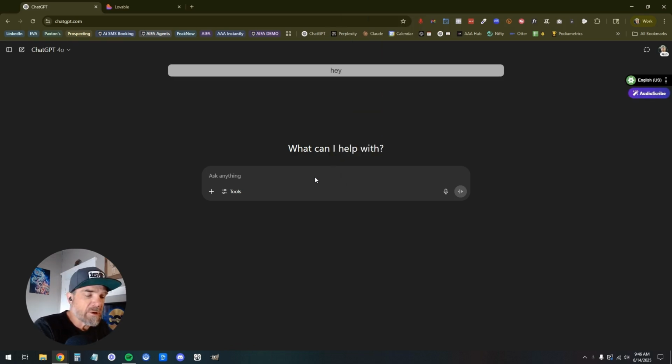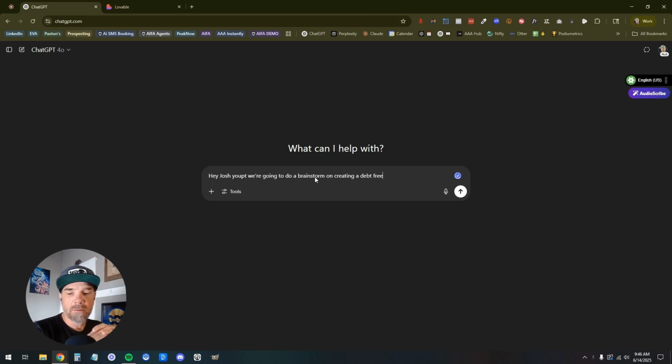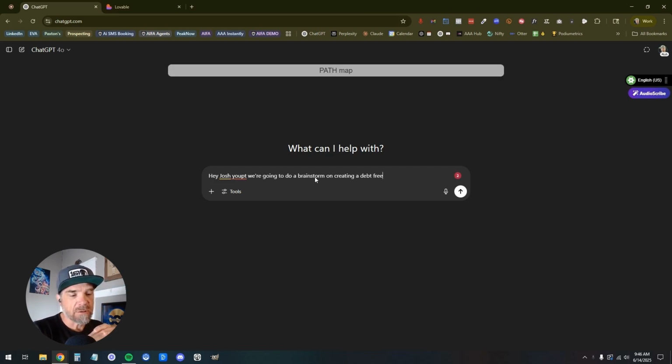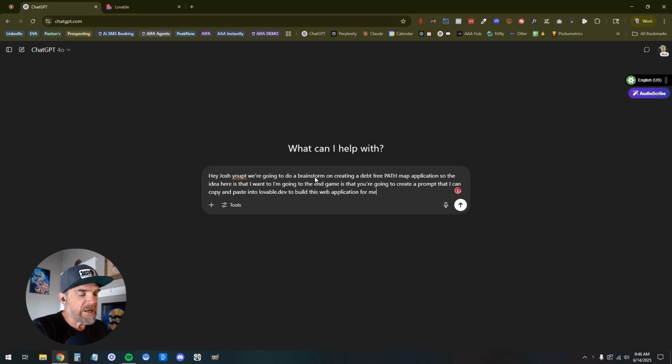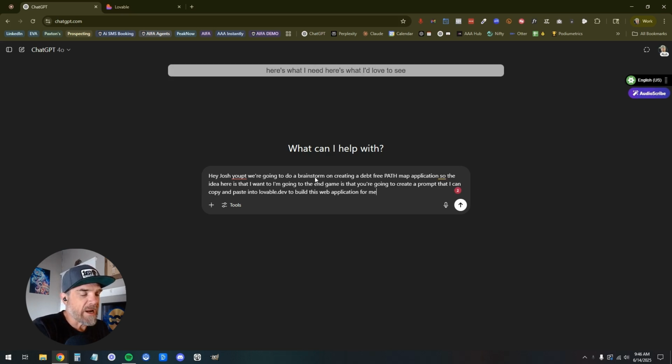Hey, ChatGPT, we're going to do a brainstorm on creating a debt-free path map application. So the idea here is that the end game is that you're going to create a prompt that I can copy and paste into Loveable.dev to build this web application for me. Here's what I need. Here's what I'd love to see happen, right?